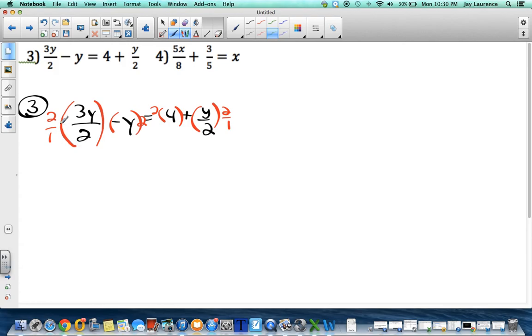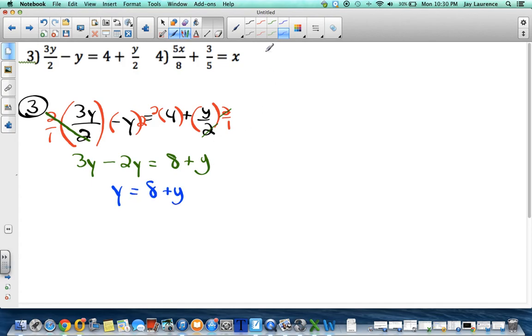It's not that difficult. Here the 2's will cancel, leaving me with a 3y. Then I'll have 2 times y, minus 2y. 2 times 4 is 8. And here the 2's will cancel, leaving me with a plain old y. All right, so now I'm going to combine like terms. See these like terms here? 3y minus 2y is y equals 8 plus y.